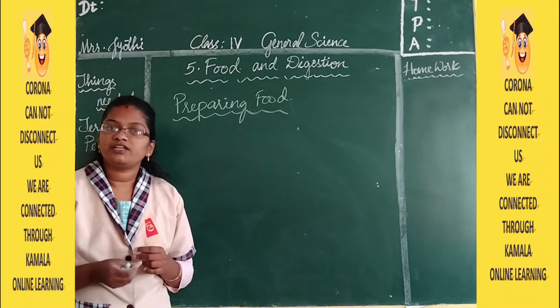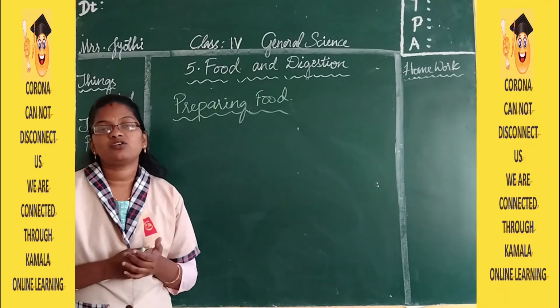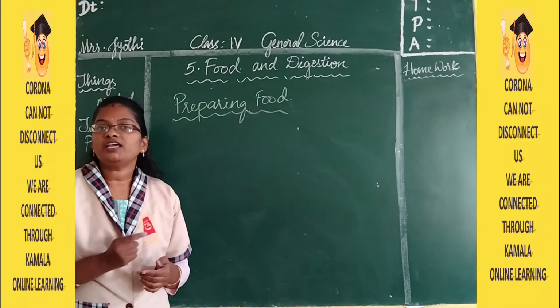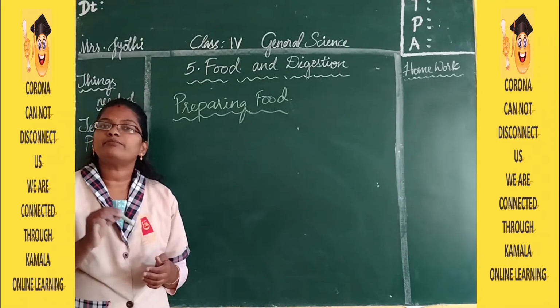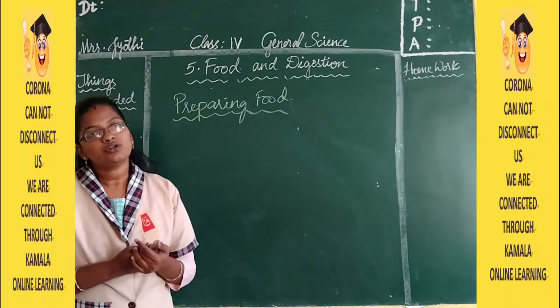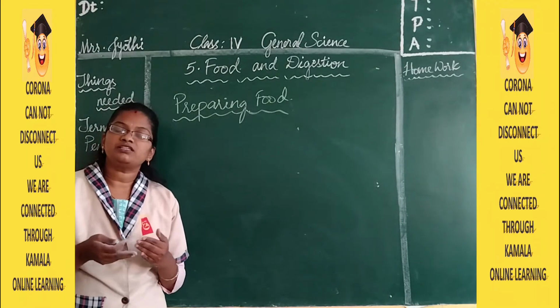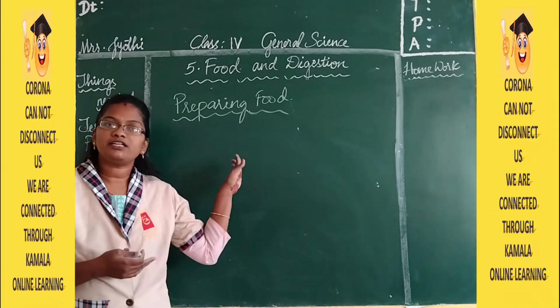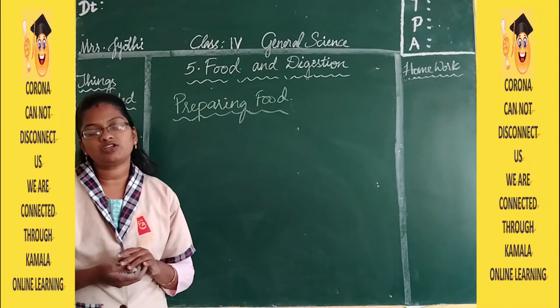Cooking is very compulsory for meat, whatever chicken or mutton or fish we are eating. Cooking is mandatory. Mandatory is nothing but compulsory. You have to do it. For a few things cooking is not compulsory. So let us see what are the different methods of preparation of food.